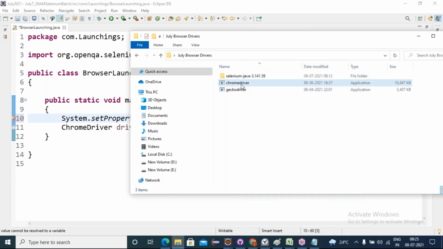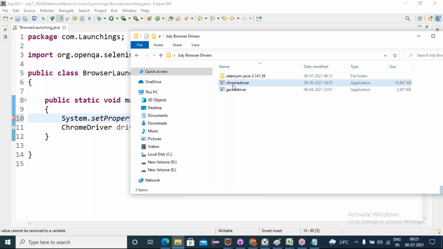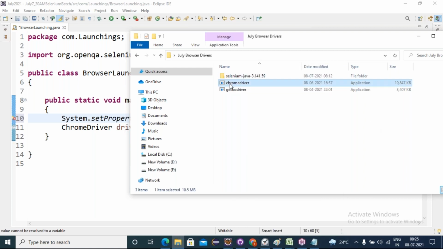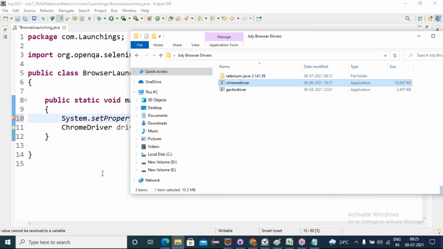Another way I am telling you: just select the file, shift right click, and get copy as path. Normal right click will not show copy as path. Just select the file, shift right click on your mouse, then we get copy as path. The complete path comes along with double quotations.